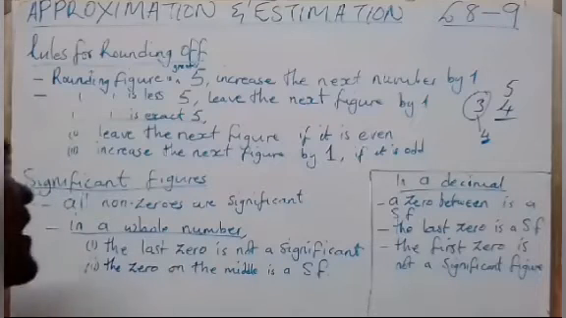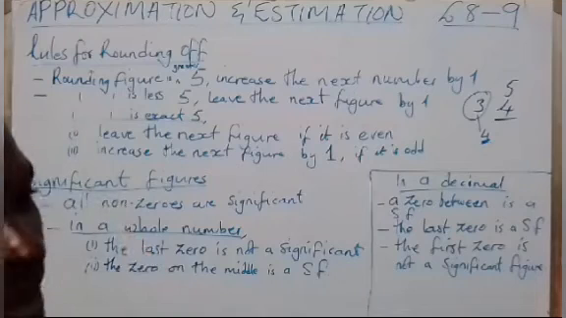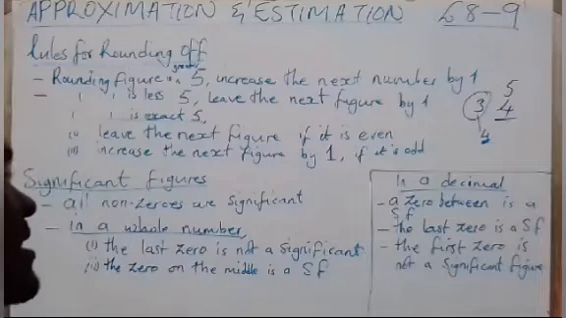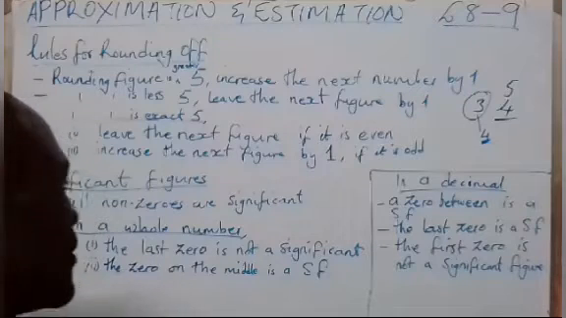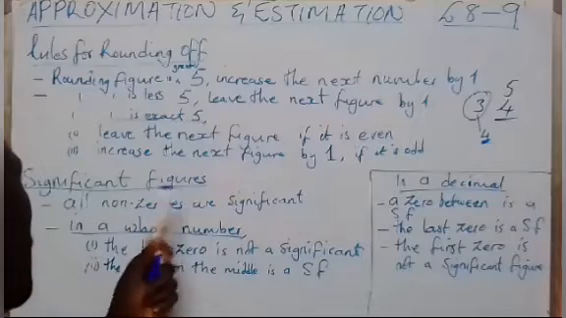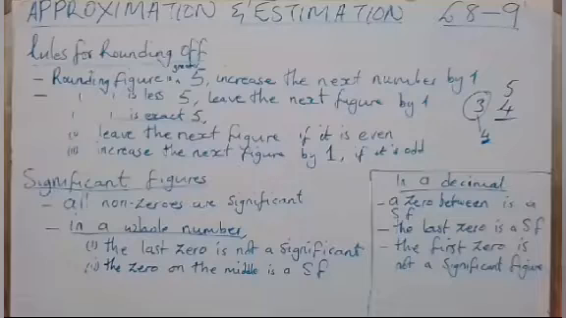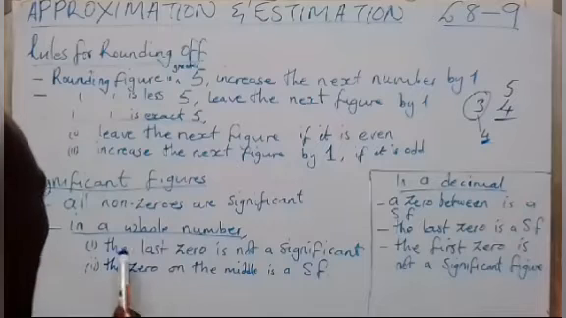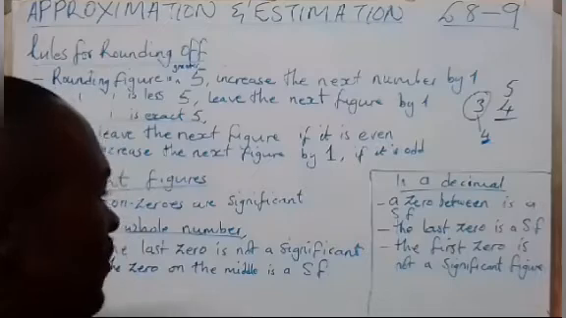Let's come to significant figures. Significant figures, these are numbers that are considered, especially zeros, because in terms of using a zero, that's where the problem mostly comes. Significant figures: all non-zeros are significant. Then what you are supposed to know is this. In a whole number, the last zero is not significant. What is a whole number?